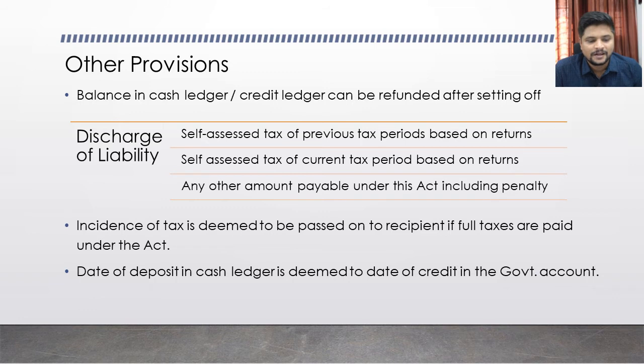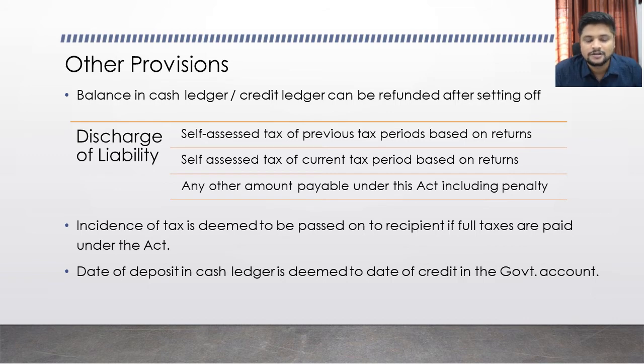After the problem is over, let me go to some other provisions. We have just discussed payment of taxes and the manner of utilization of ITC. After you have utilized your available ITC in your electronic credit ledger for your output tax liability, if there is any balance, that balance is available to you as refund. It can be provided as refund, provided you satisfy the provisions relating to claiming of refund, but otherwise it is available for refund after setting off your available input tax credits.